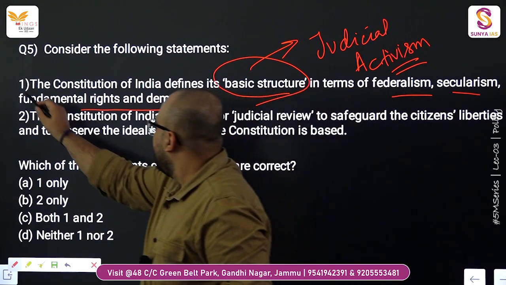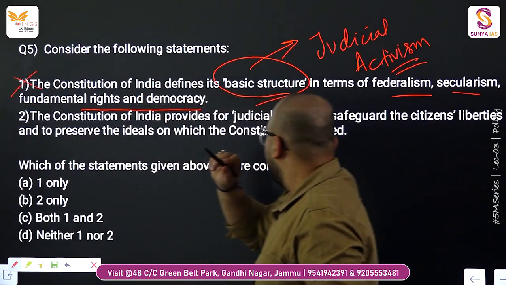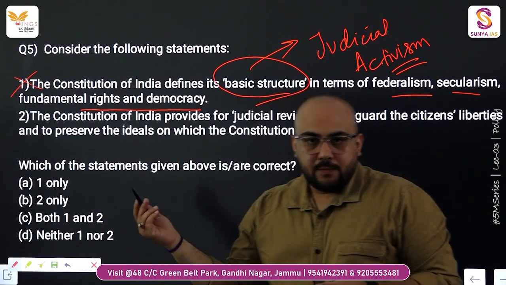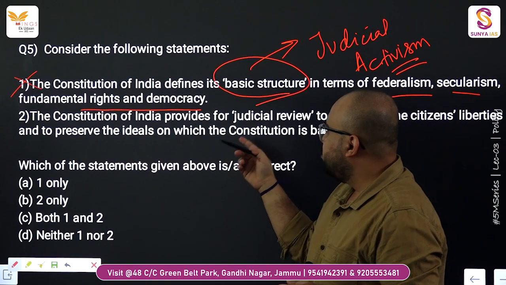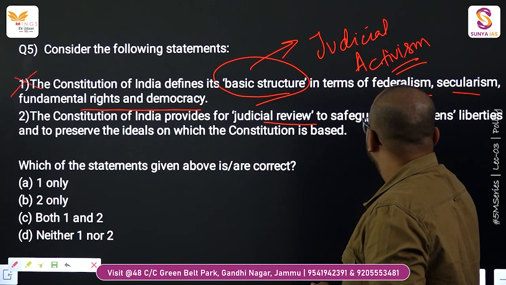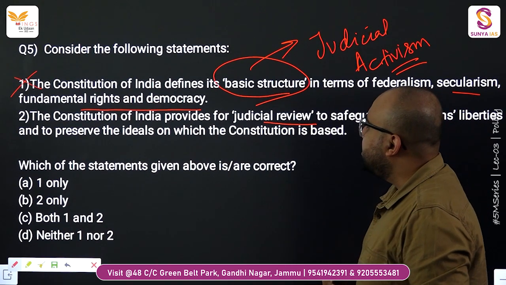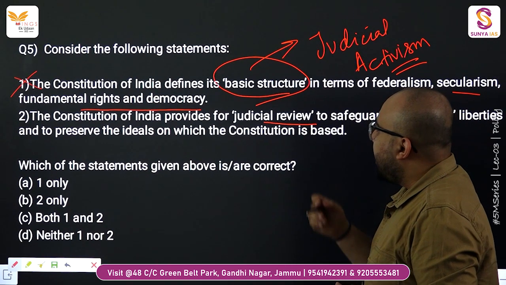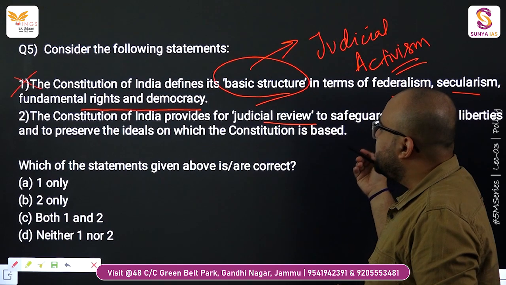So statement 1 is wrong. Statement number 2, the Constitution of India provides for judicial review to safeguard the citizens' liberties and to preserve the ideals on which the Constitution is based.